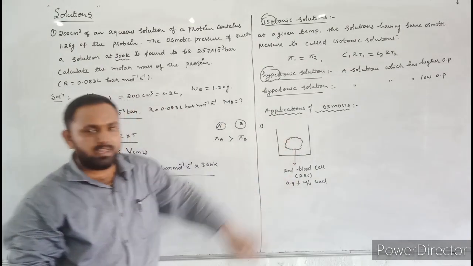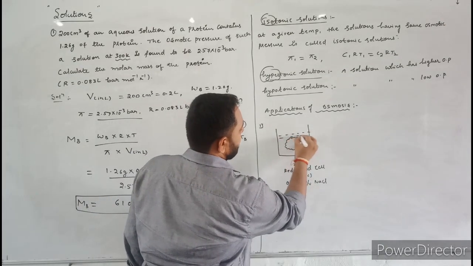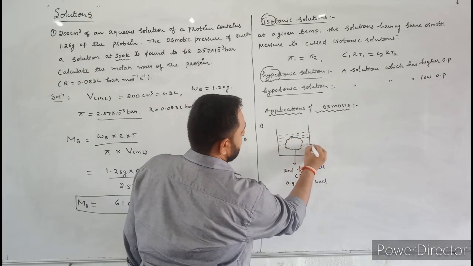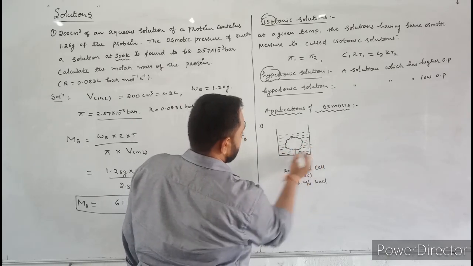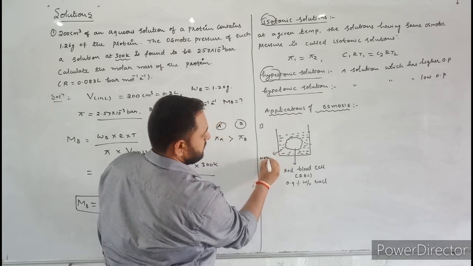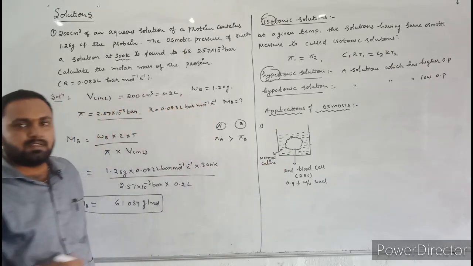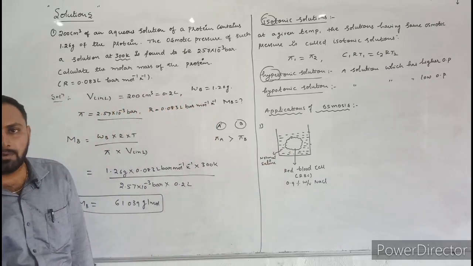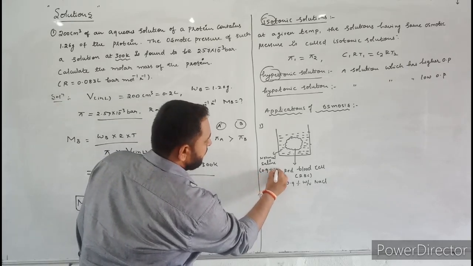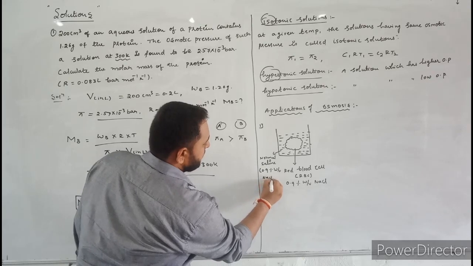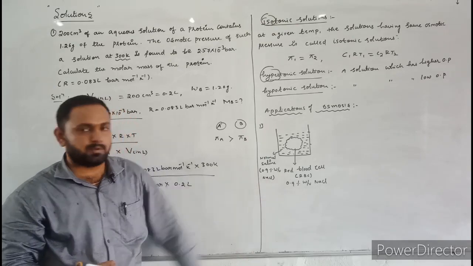When the red blood cell is placed in normal saline, what is the concentration of sodium chloride in normal saline? In normal saline, there is 0.9% weight by volume sodium chloride.